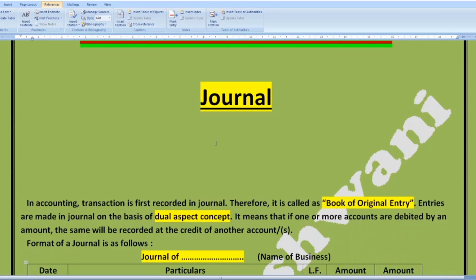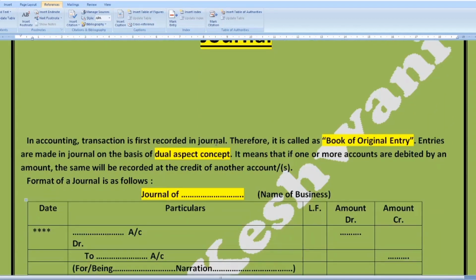In this video, we are going to discuss the topic journal. We are going to discuss the format and what the journal is. So in accounting, the transaction is first recorded in the journal. Whenever a transaction is entered into or committed by a business, it is firstly recorded in the journal. Therefore, it is called the book of original entry. The journal can also be called the book of original entry.